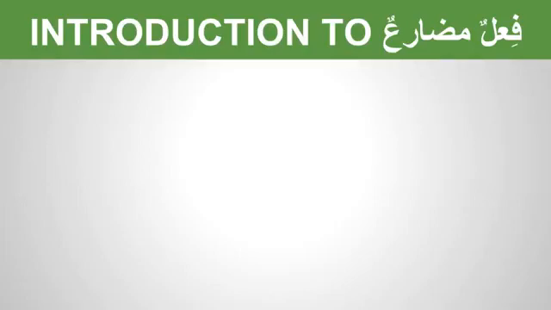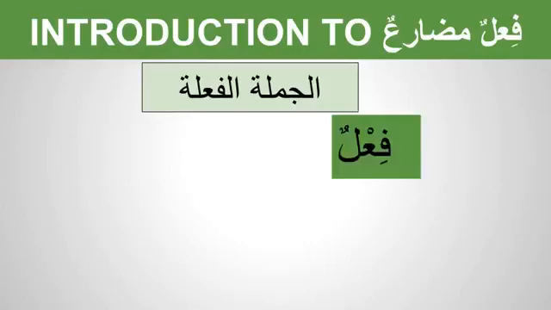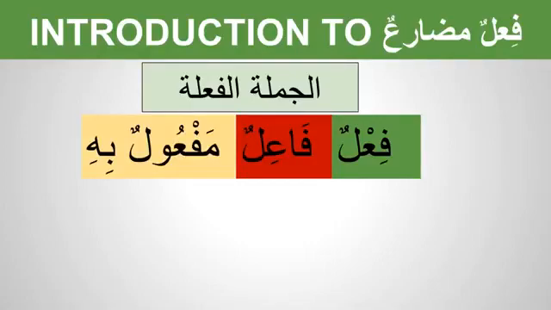So fi'l comes in jumlatul fi'liya. We're just going to learn what is the normal sequence of jumlatul fi'liya. The normal sequence is you have fi'l coming first and then you have fa'il. Fa'il always comes after the fi'l. We don't call the noun which is present before fa'il a fa'il, but we will have to refer it back. And after the fa'il you will find most of the time maf'ulun bihi. Depending on situations, fa'il and maf'ulun bihi can switch around, but this is the normal sequence.